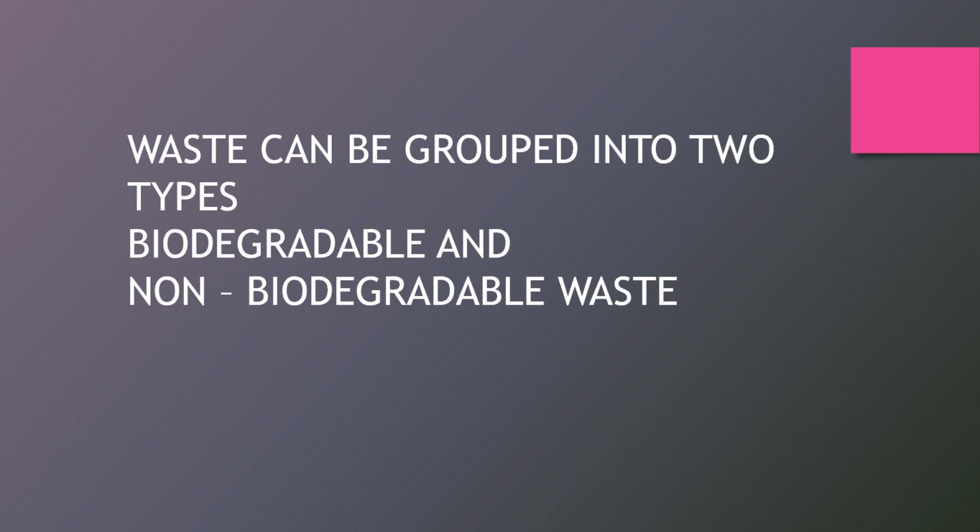Garbage or waste is any material that is of no use and can be thrown away. Children, waste can be grouped into two types: biodegradable and non-biodegradable waste.